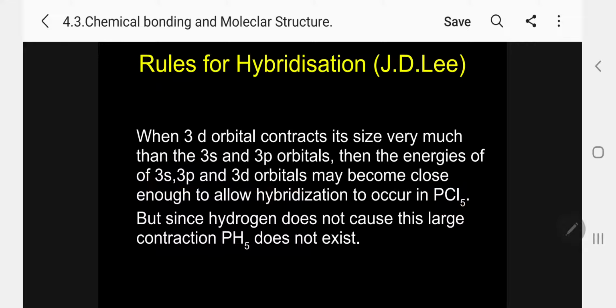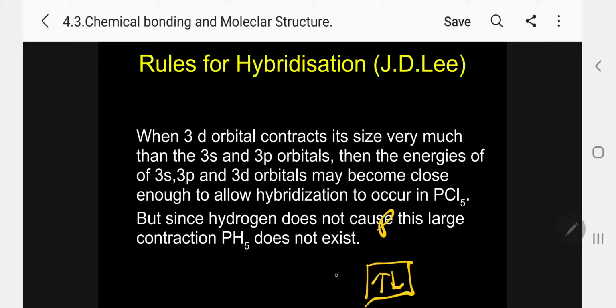Now let me explain how phosphorus, what is phosphorus? Nitrogen family. Next to nitrogen is phosphorus, so that is 2 nitrogen, this is 3 phosphorus. Let me write now: 3s2, 3p, and 3d.